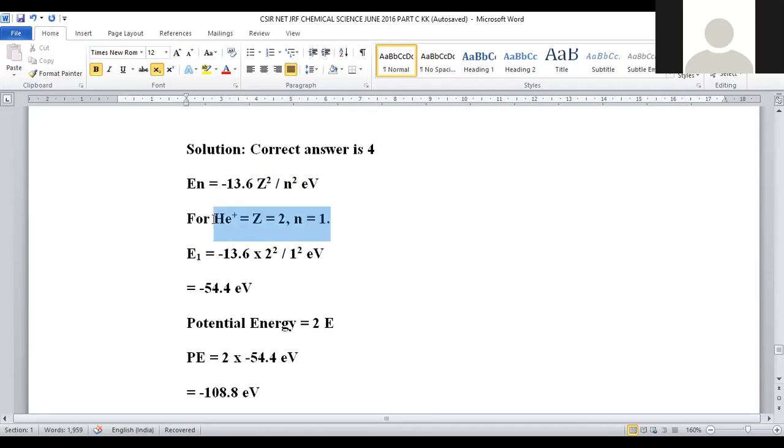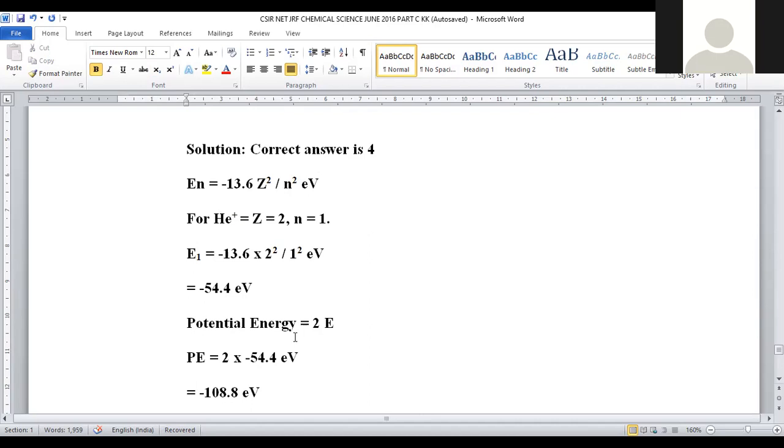Let us substitute these values in the above equation. Minus 13.6 into Z is equal to 2, right? 2 square by N is 1 square, it will be, right? Minus 13.6 into 4 by 1. Minus 13.6 into 4 is nothing but minus 54.4 electron volts. This is the energy of helium positive.